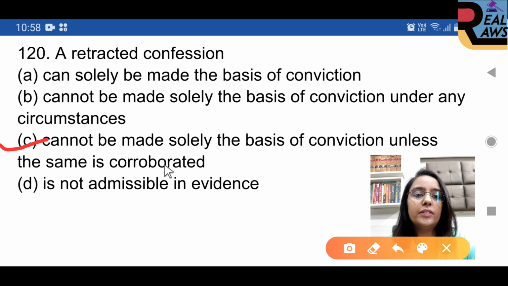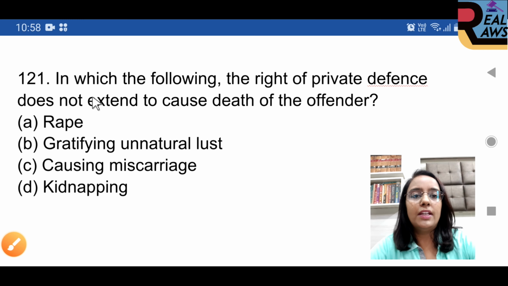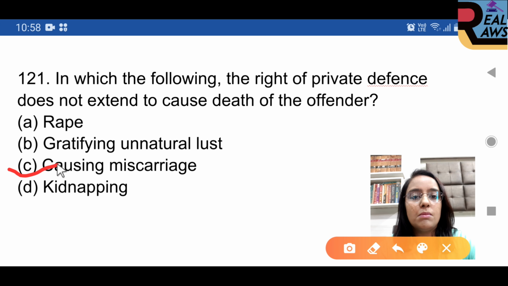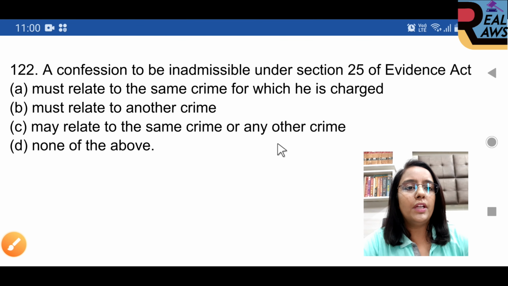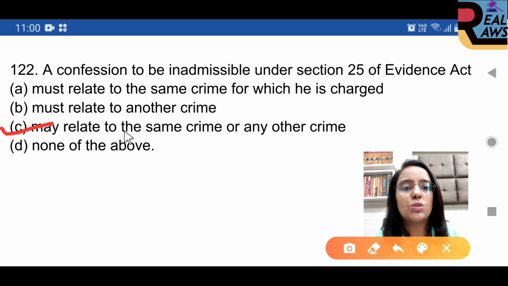Question 121. In which of the following does the right of private defense not extend to causing death of the offender? Option C is right, causing miscarriage. Question 122. A confession to be inadmissible under section 25 of the Evidence Act. Option C is right, may relate to some crime or any other crime.